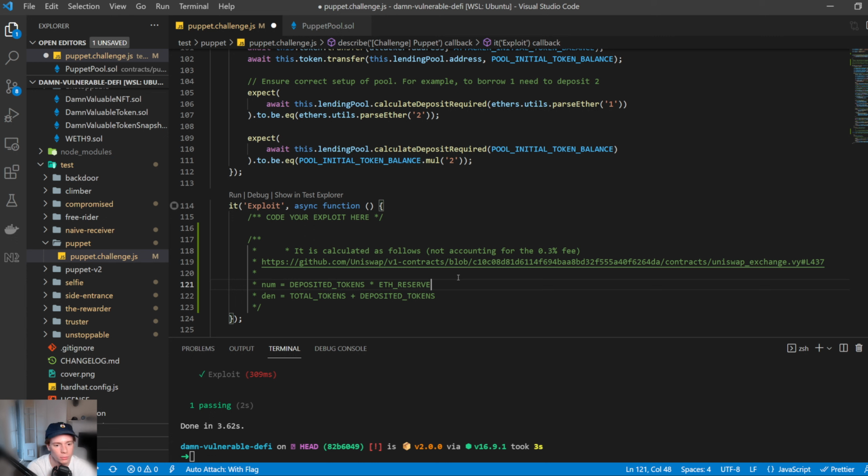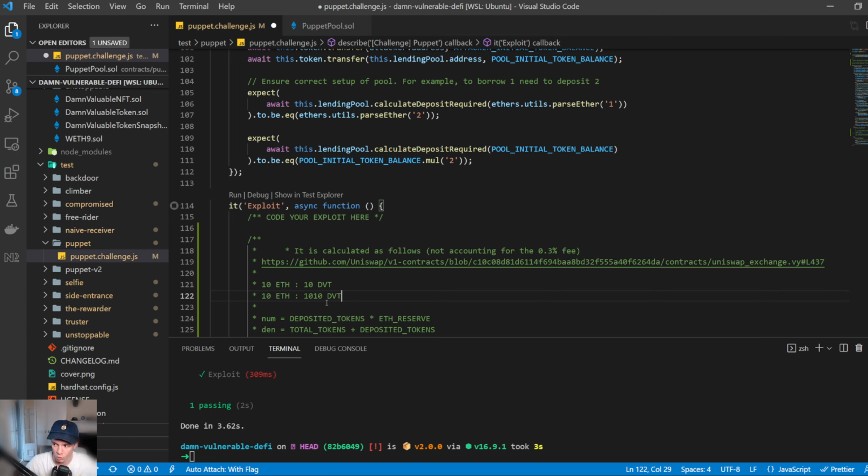Okay? So once we put in our deposits, initially it's going to be 10 ETH to 10 DVT. We're then going to put in 1,000 DVT to make it 1,010 DVT. And what this does is it heavily devalues the DVT token. I'll tell you why. Because now this is meant to be a 50-50 split of value.